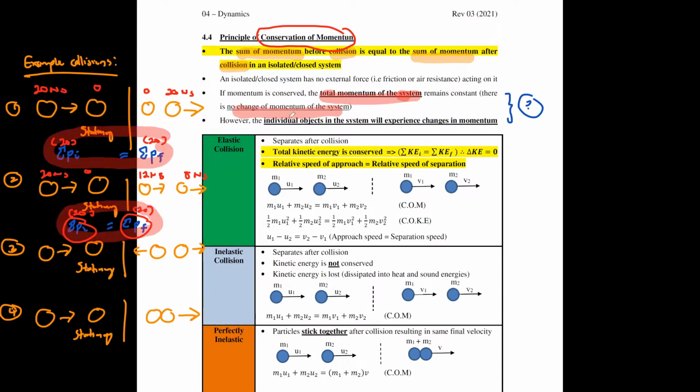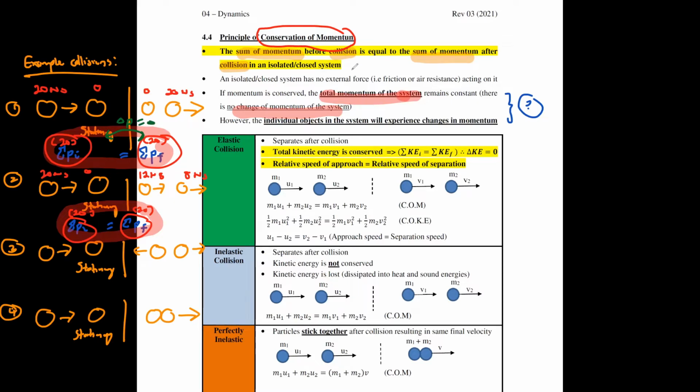Okay, all right. When momentum is conserved, total momentum remains constant. There's no change. You see over here, before collision is 20. After collision is still 20. There's basically no change from here to here. What I mean is that between here and here, the change in momentum is actually 0.